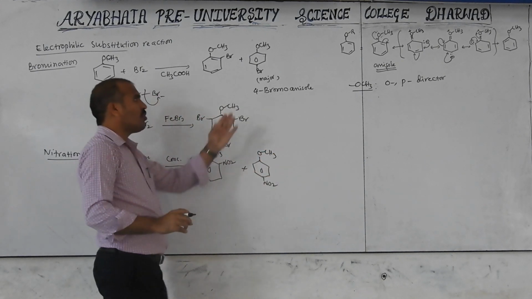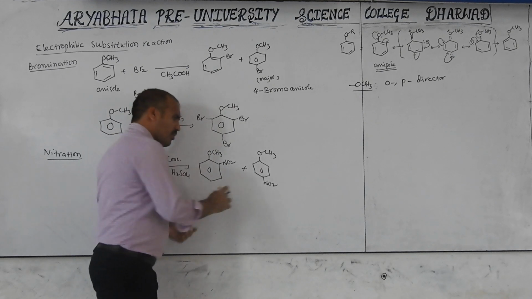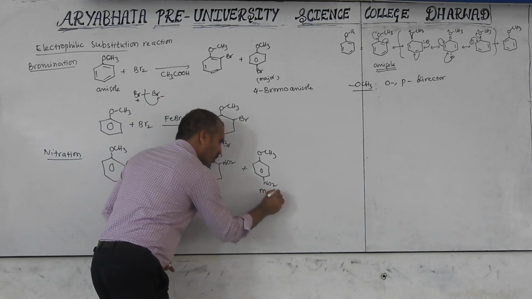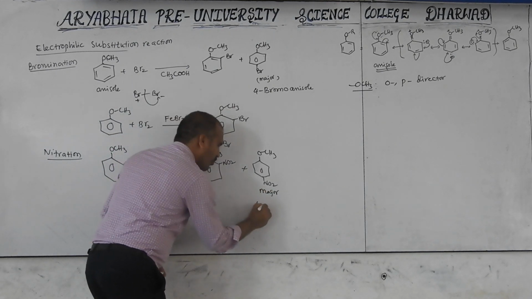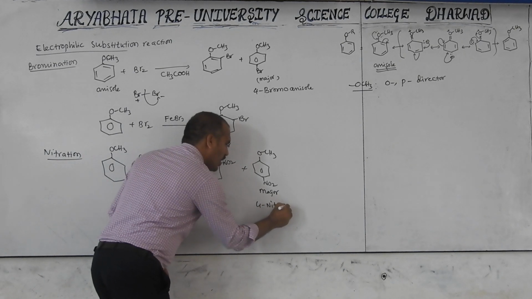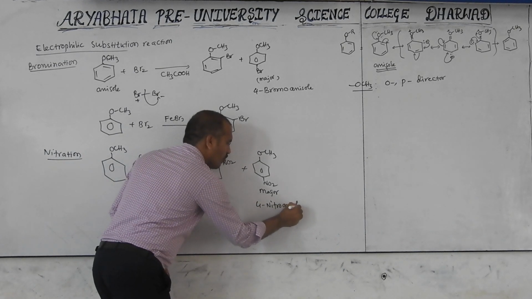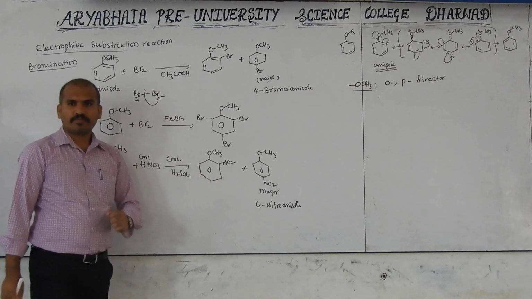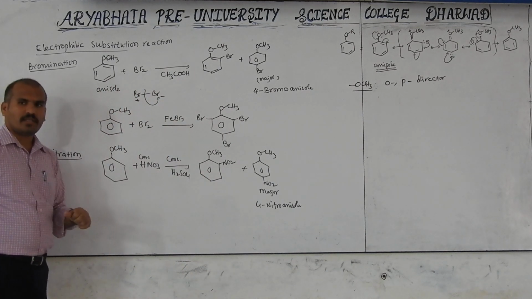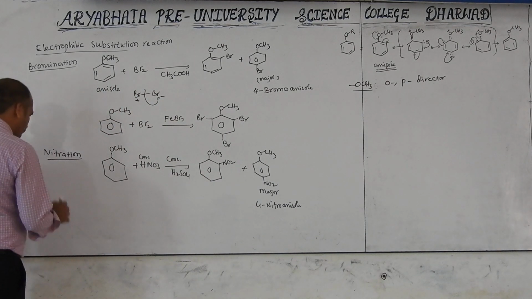Same thing, 4-nitroanisole is the major product, and this is the minor. No need to write any other description on this. Simplest.